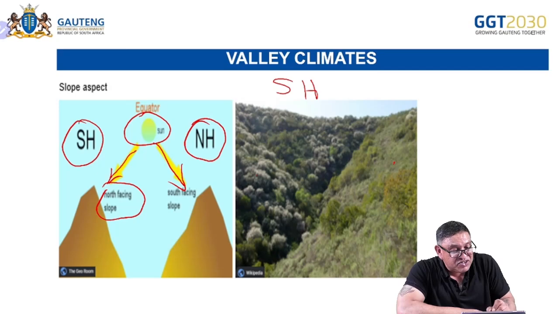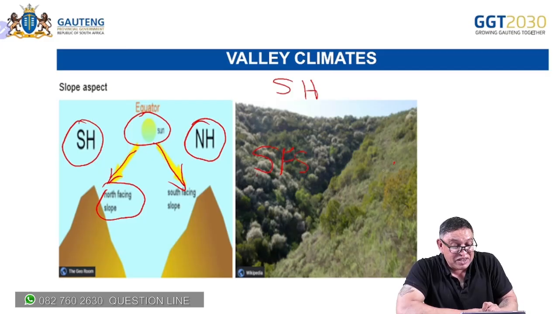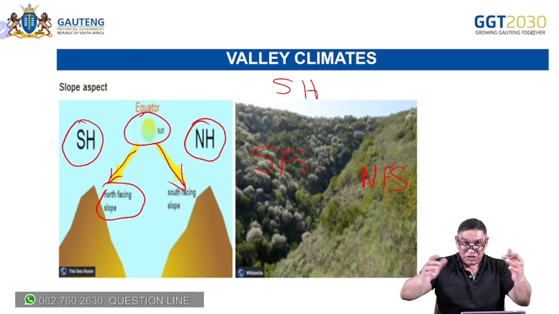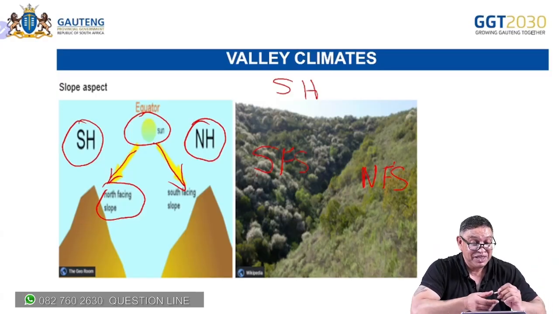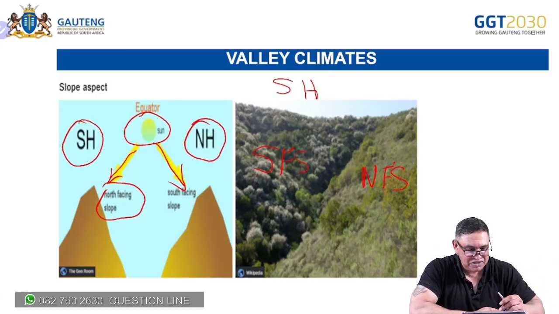So when I see the trees, I know this is the south-facing slope, and the shrub tells me it's the north-facing slope. Just by looking at vegetation, we can determine that. But I know you know all this already, learners. You are excellent, and you did excellent in the prelim exam. Now you're waiting to nail the end of the year, especially for climate.